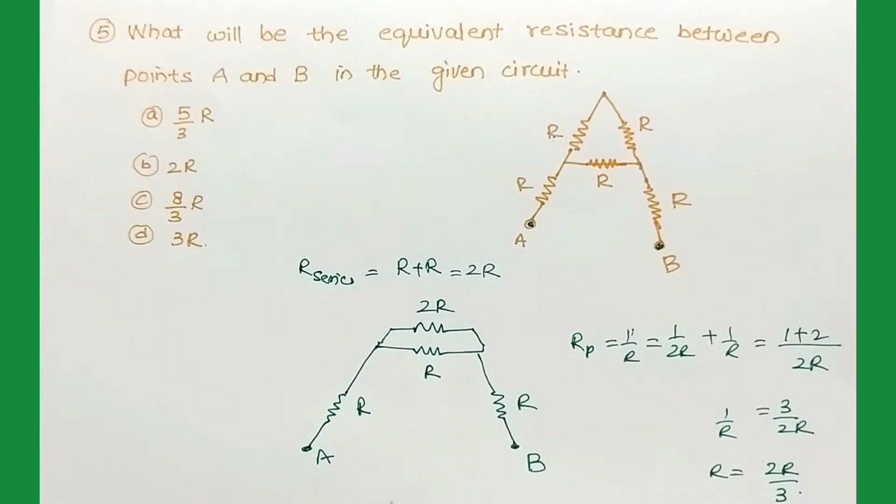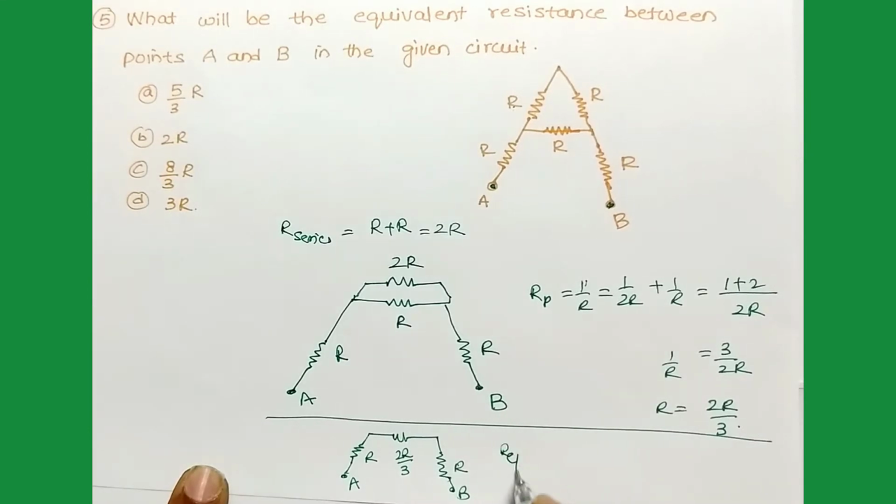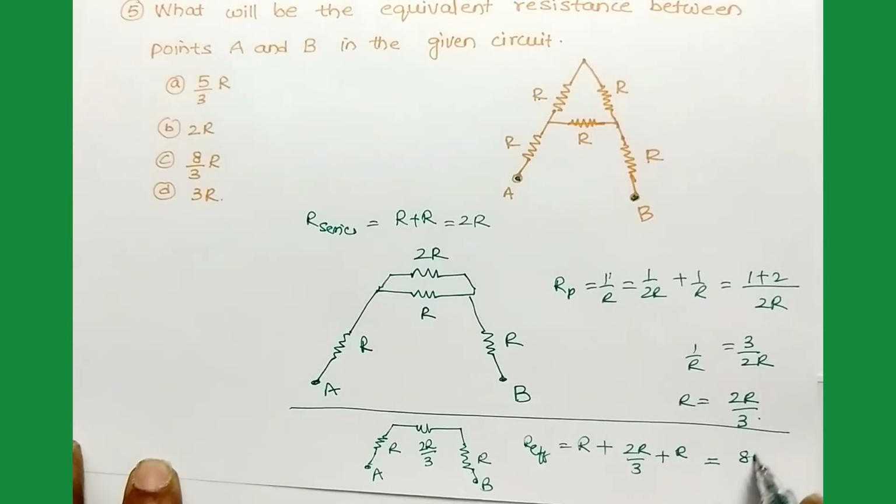Then the circuit becomes: capital R means capital R, and in this place of the circuit we write 2R by 3. This is 2R by 3, and R means R. So these three are connected in series. Then the effective resistance R effective is equal to R plus 2R by 3 plus R. This is equal to 8R by 3.